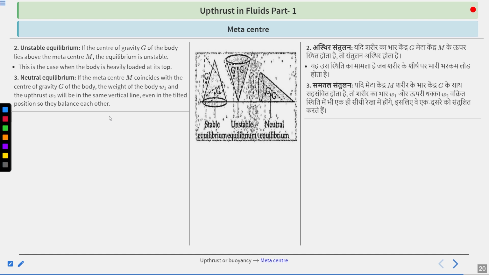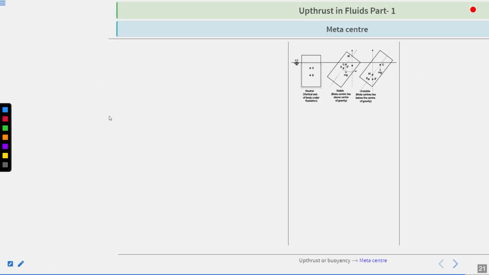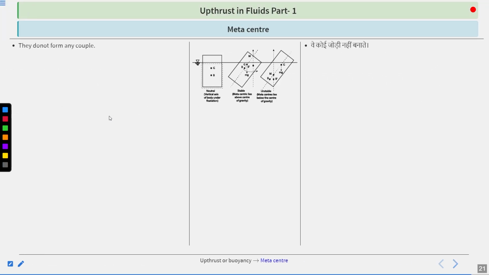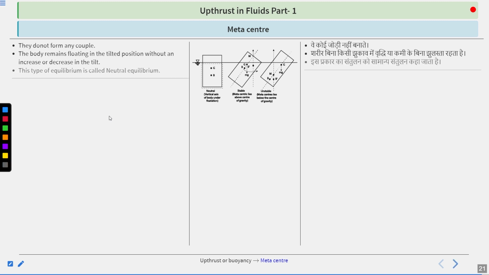For neutral equilibrium, the metacenter M coincides with the center of gravity G of the body. Then the weight of the body W1 and the upthrust W2 will be in the same vertical line, even in the tilted position. So they are actually balancing each other. That is known as neutral. They do not form any couple. The body remains floating in the tilted position without an increase or decrease in the tilt. This type of equilibrium is also called neutral equilibrium.